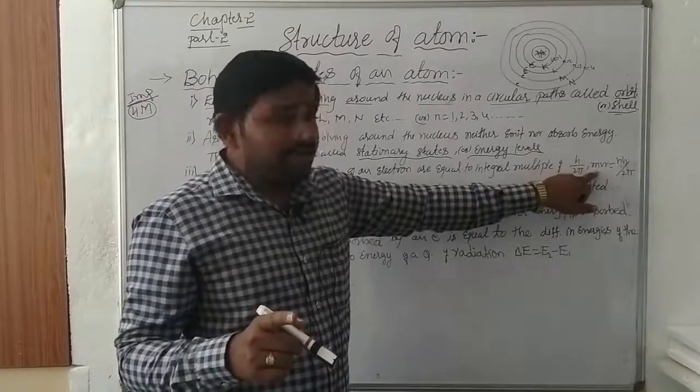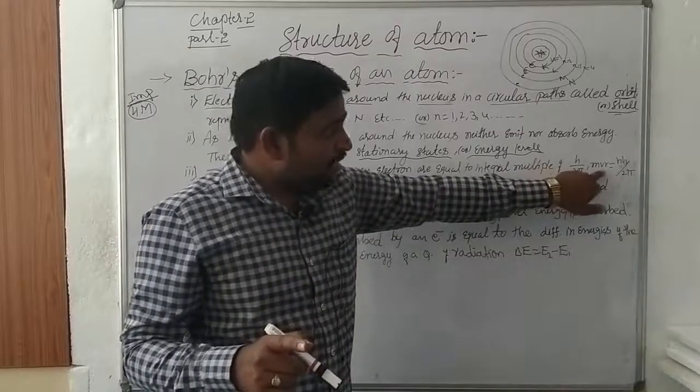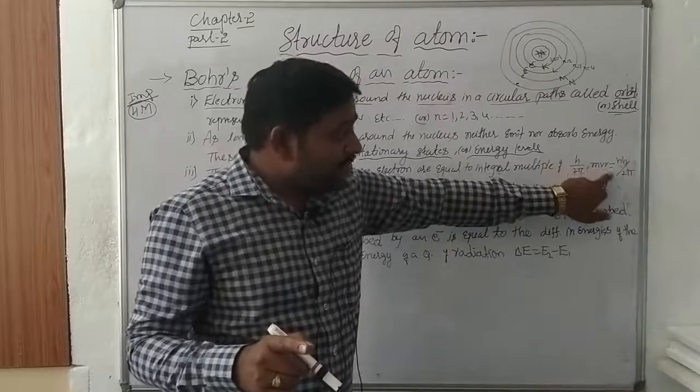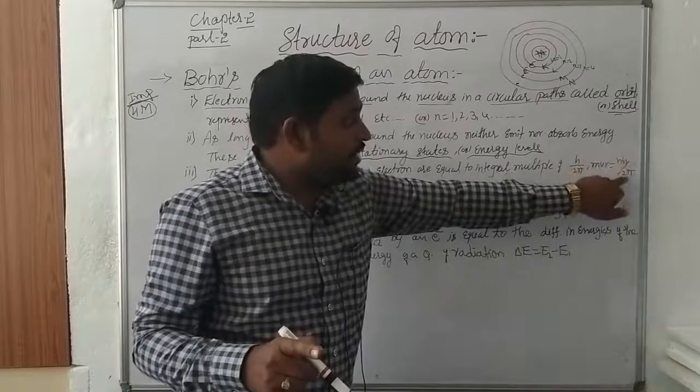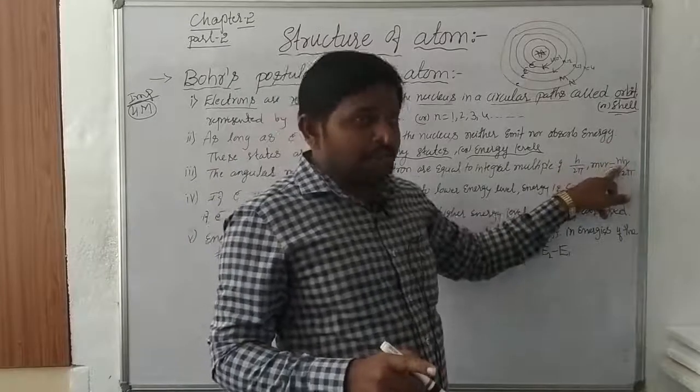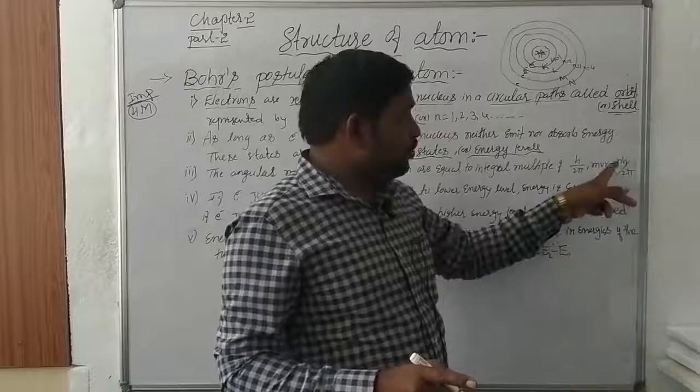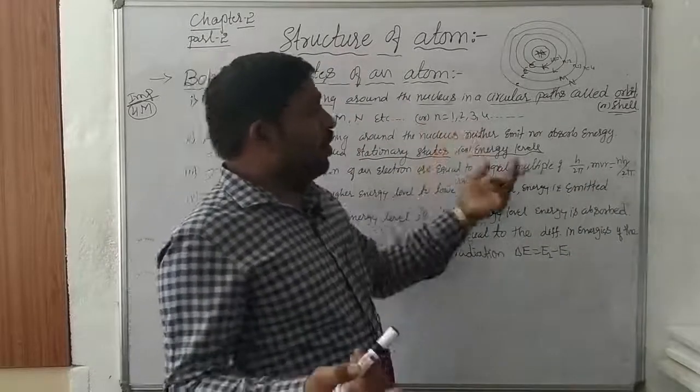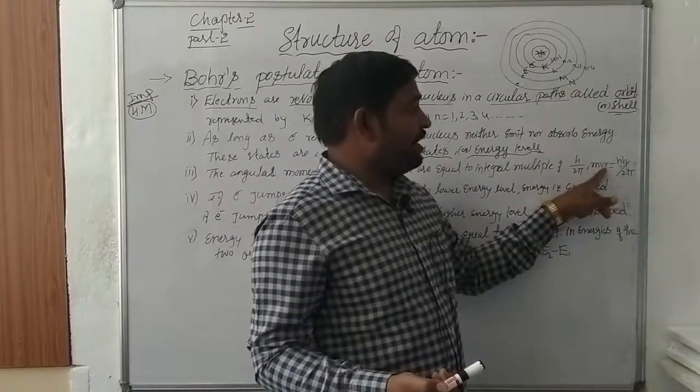So that can be written as the mass of an electron, the velocity of an electron, the radius of an electron is always equal to nh divided by 2 pi. So n is the state of the shell or state of the orbit. N is equal to what? N is equal to 1, 2, 3, 4. Okay, here the mass of an electron, velocity of an electron, radius.